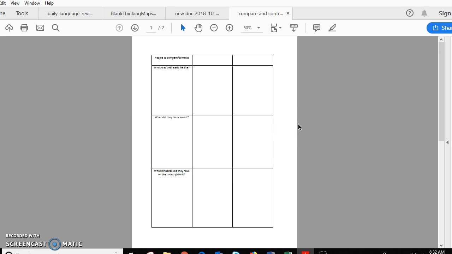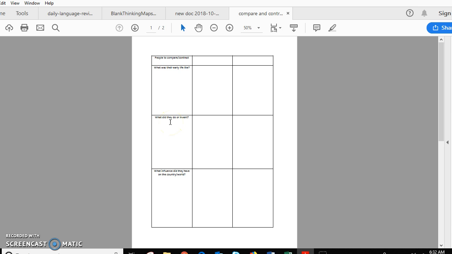I'm sending you this sheet. It's 2 pages. It is to help you pre-write. So you will put one person here from the choice that we gave yesterday, and you'll see those choices again in a second. And then the other person in this column. And then you're going to just write about them, find facts about them from the websites that I give you. So what was their early life like? What did they do or what did they invent?